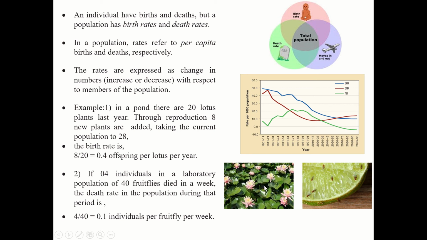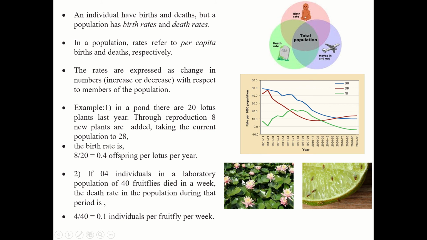Through reproduction, 8 new plants are added, taking the current population to 28. So last year 20, plus 8 new offspring from reproduction, the total population is 28.